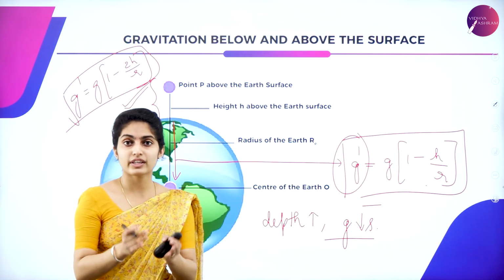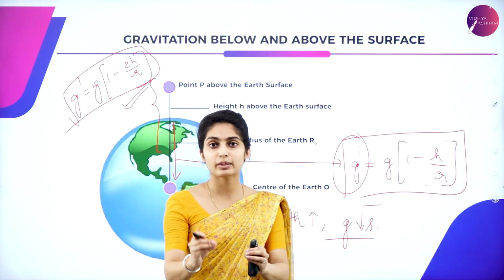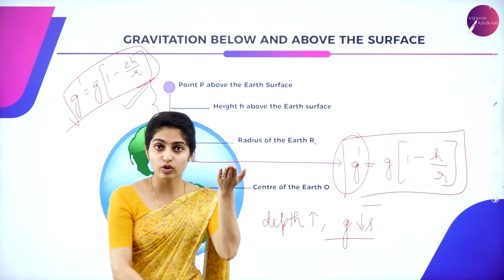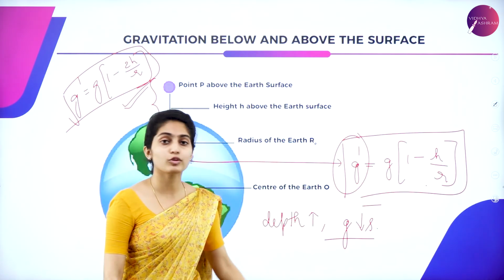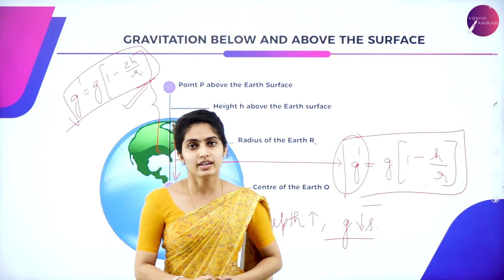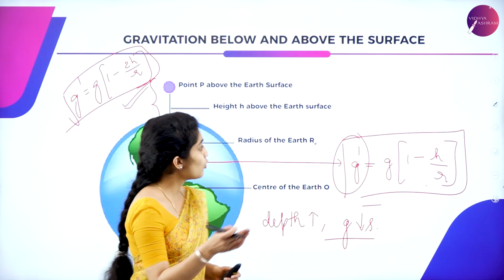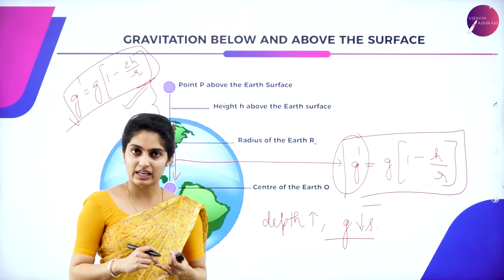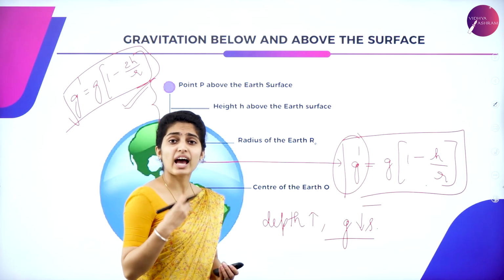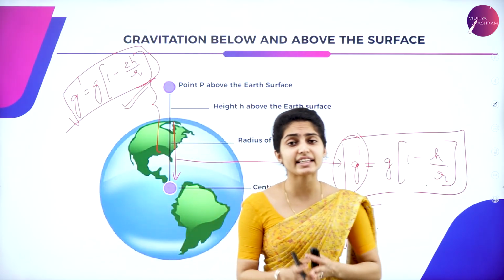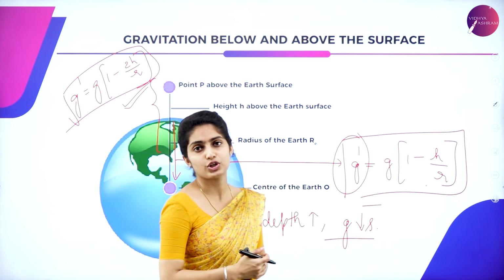So at the surface, g is constant, that is 9.8 meter per second square, whereas below as well as above, what is the concept of acceleration due to gravity? It decreases, it reduces. So what is the case at the equator as well as the poles? We have more acceleration due to gravity at the poles, and at the equator we have less acceleration due to gravity.